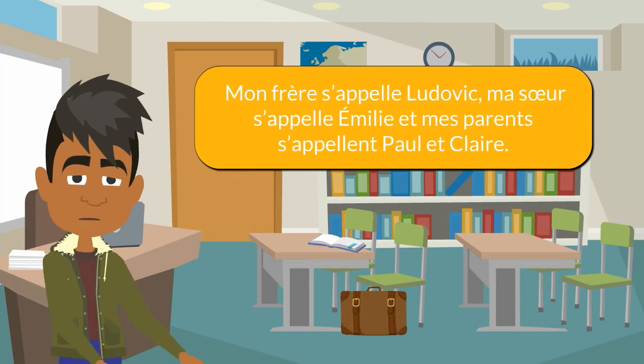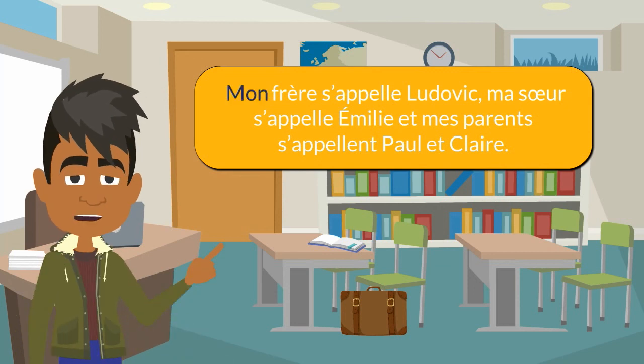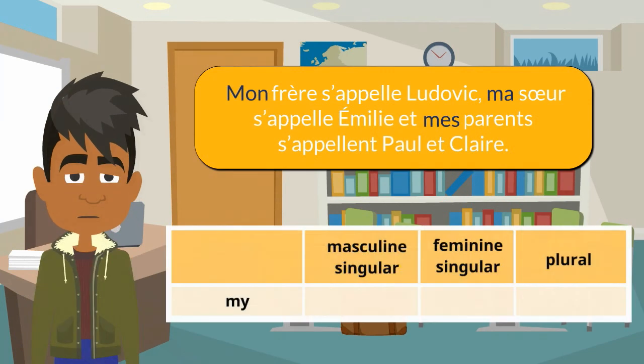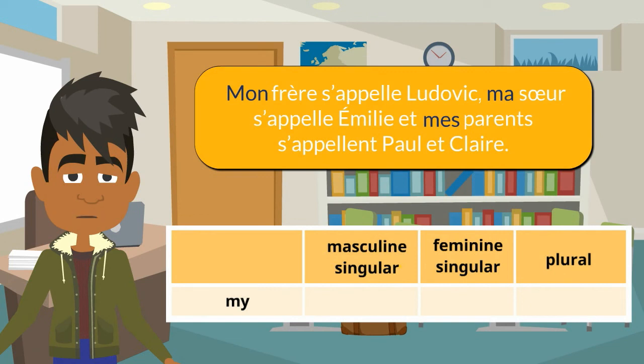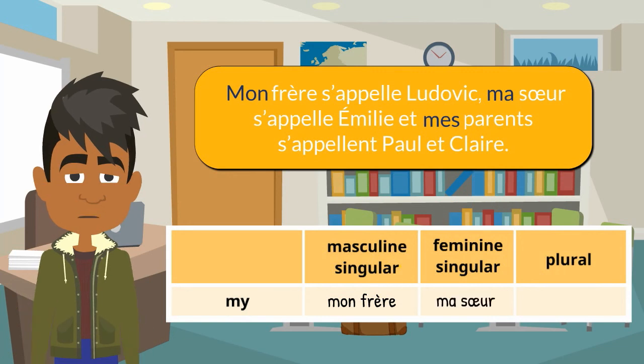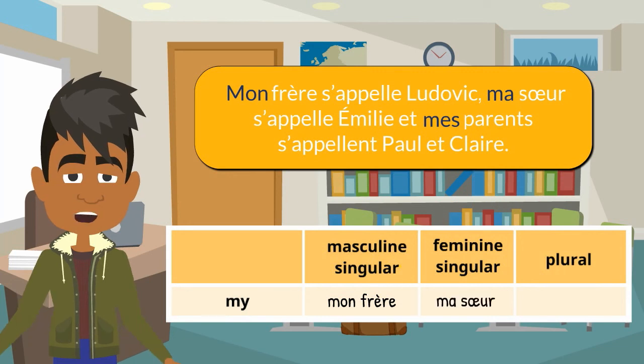When I'm talking about my family members, I use mon, ma, and mes. Since frère is masculine and singular, I use mon. Sœur is feminine and singular, so I use ma, and since parent is a plural noun, I use mes.